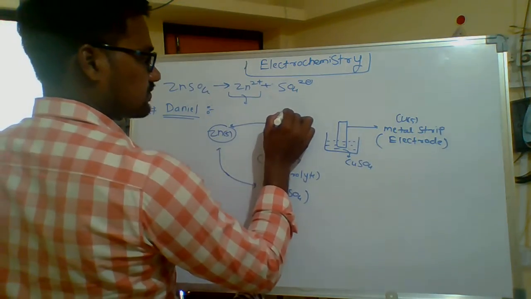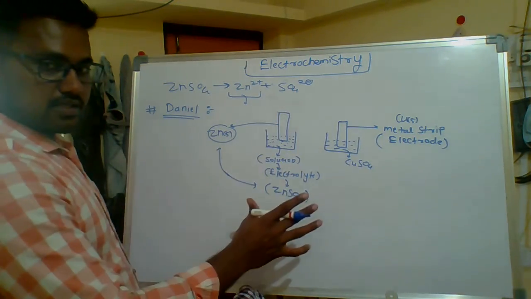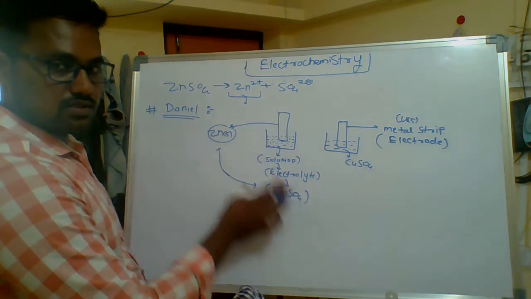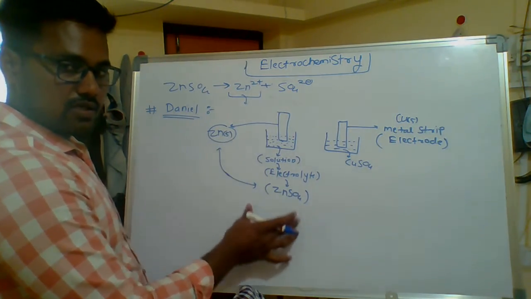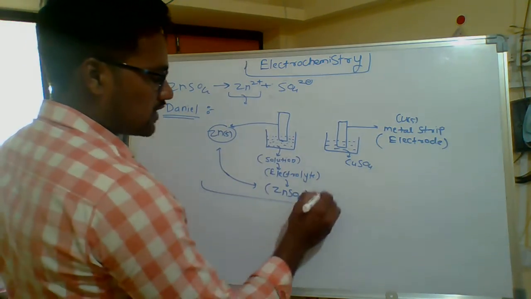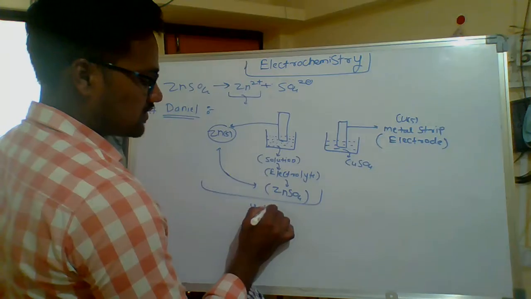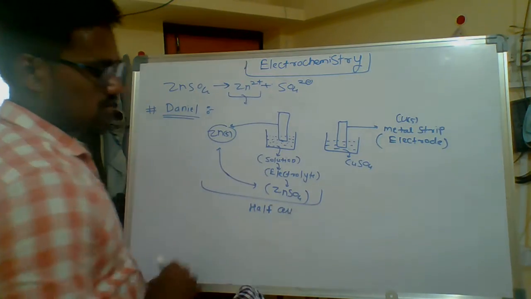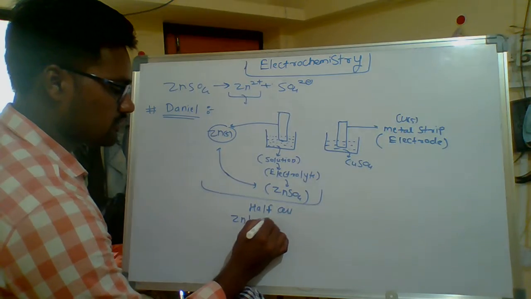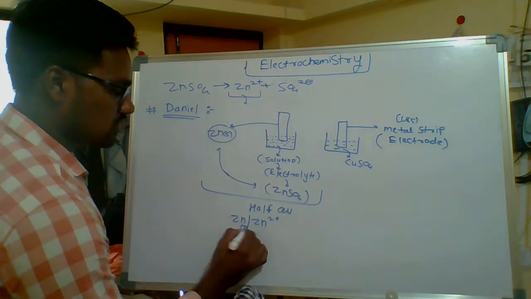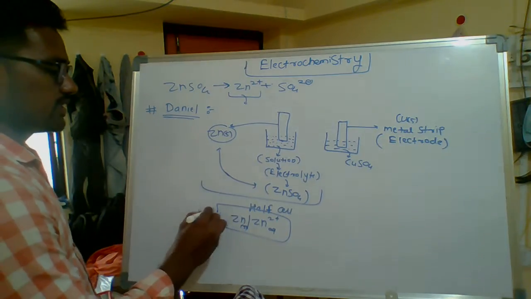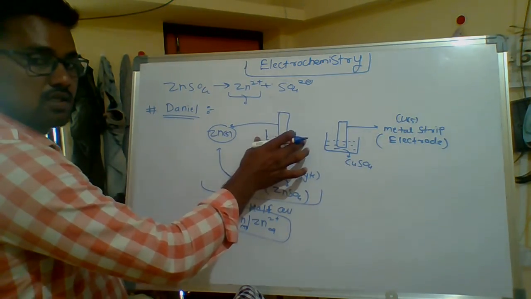Next, I dip this electrode into this zinc sulfate solution, that is, this electrode in this electrolytic solution. What is this whole arrangement called in electrochemistry? It is called a half cell. And the notation is zinc to zinc plus 2. This is zinc solid and this is zinc aqueous. Okay, this is the notation of this beaker.